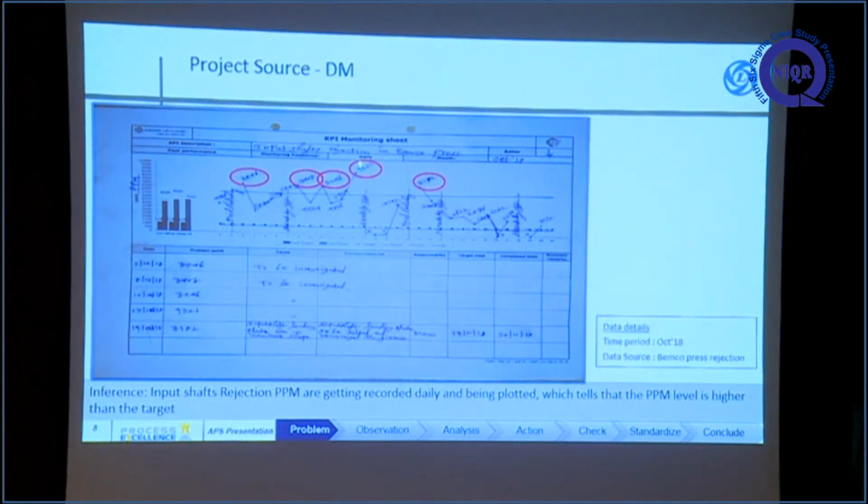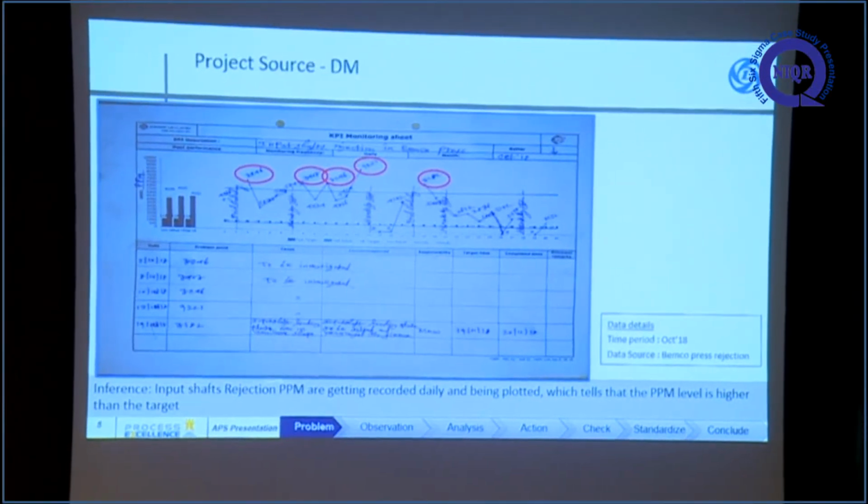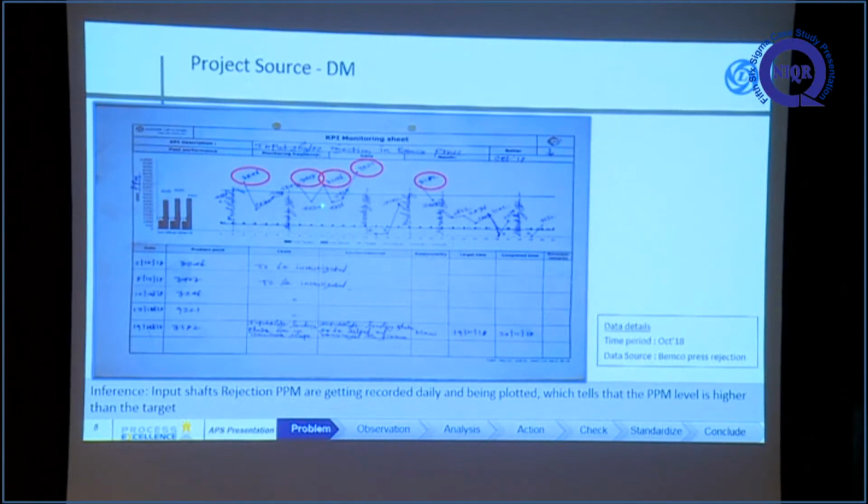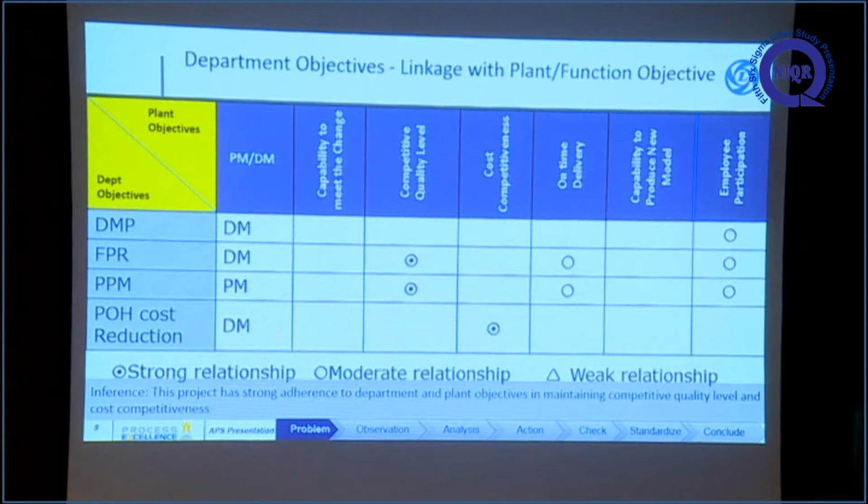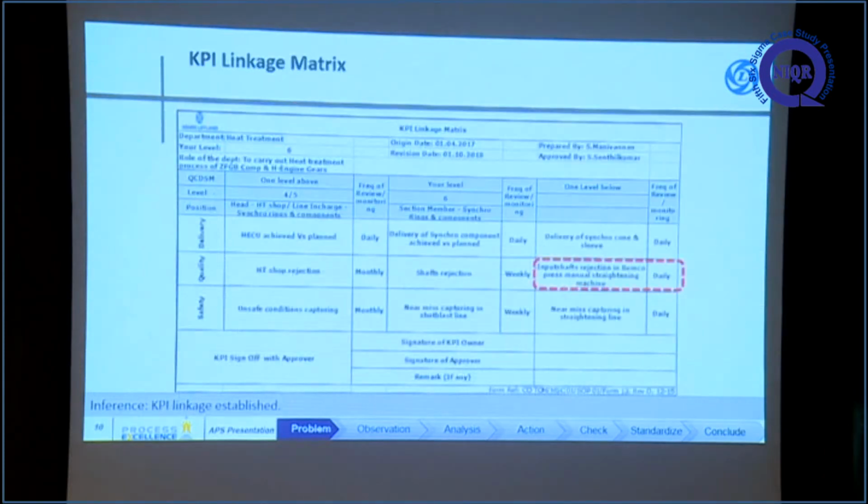We are doing daily management of this scrap monitoring. Our team members monitor daily what the scrap rate is, and the trend is going like this. Our project objective is linked with the plant function objectives, closely linked with cost competitiveness and quality competitiveness. This is the KPI linkage meeting, where our head of the department takes heat treatment shop total scrap, I take soft rejection, and my team leader takes input shaft separately. Input shaft rejection is linked up to our HOD.